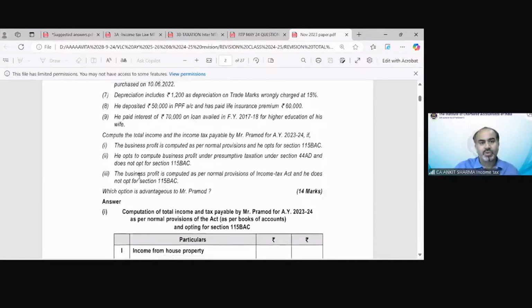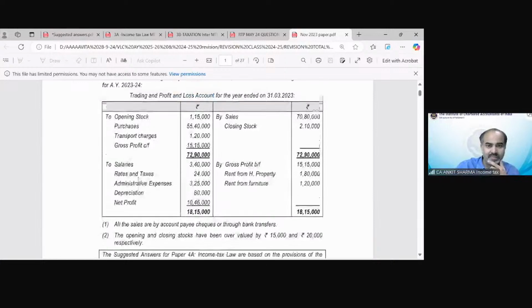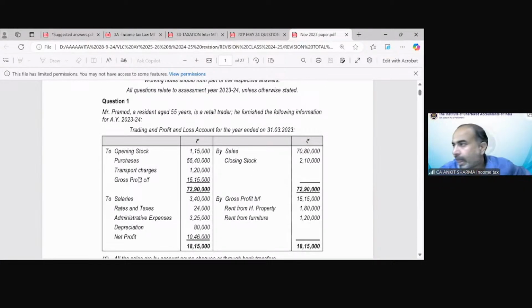Okay. So the question says, Mr. Pramod, a resident aged 55 years, is a retail trader. He furnished the following information. For assessment year 23-24, trading and profit and loss account for the year ended on 31st March 23.